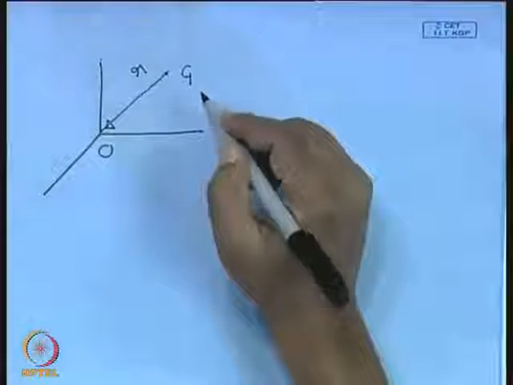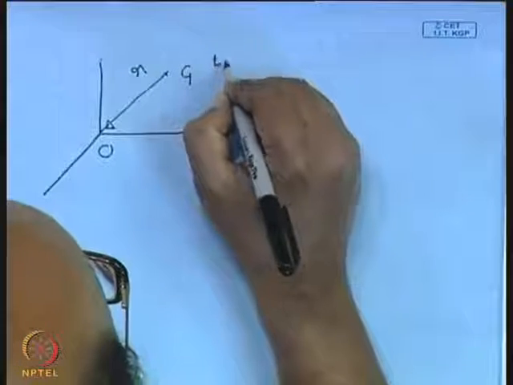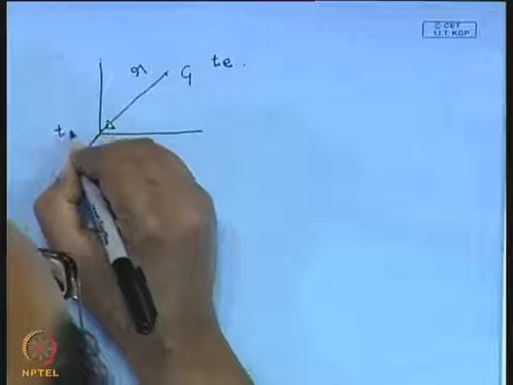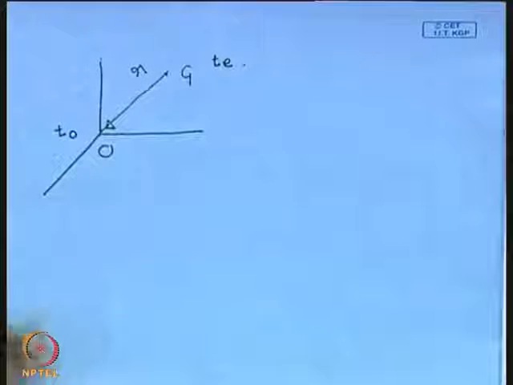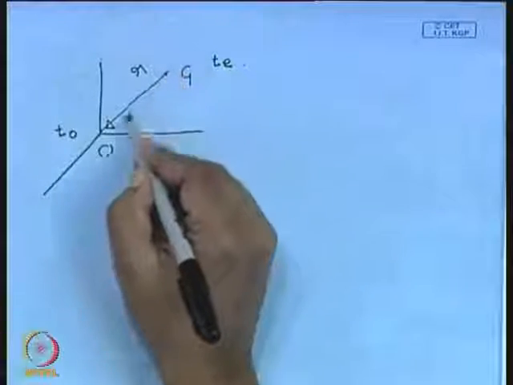Now, let us say that the light was emitted here at a time t emitted, and it was received here at a time T observed. This is T observed, not T present, not necessarily T present. TO and TE. So we would like to study the propagation of this light.